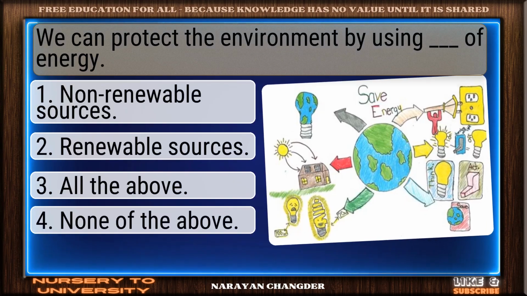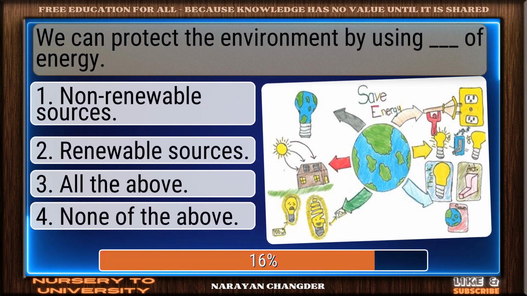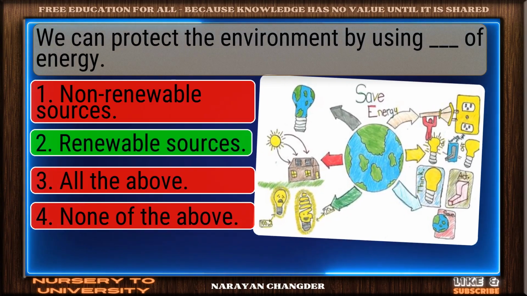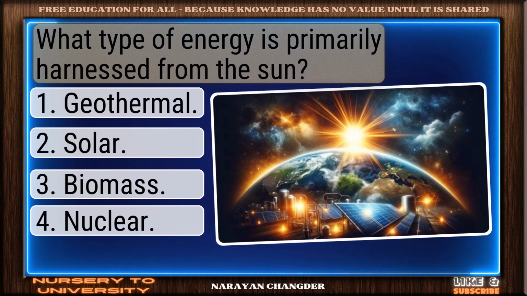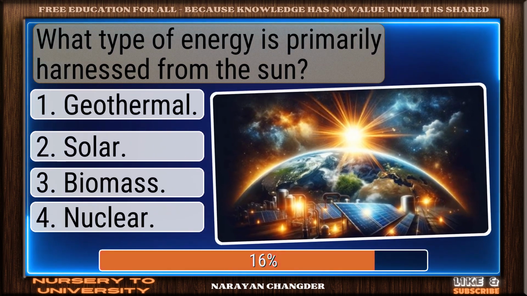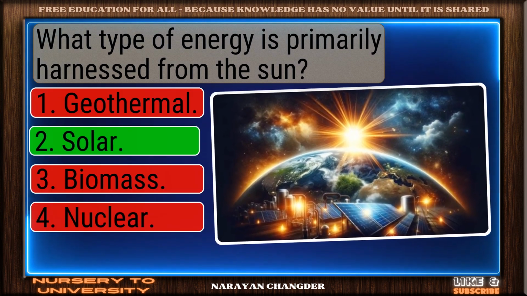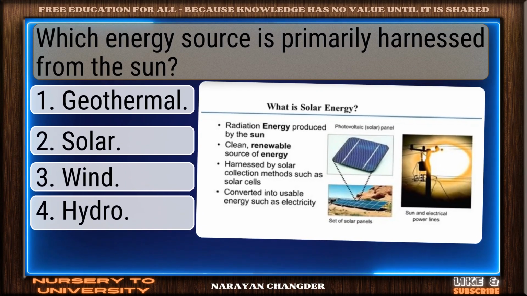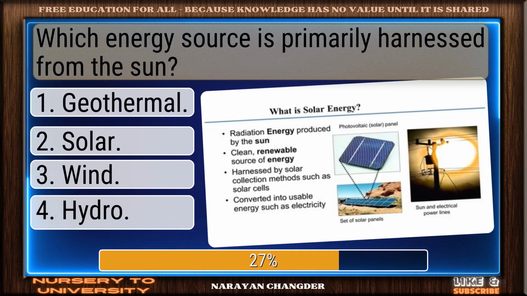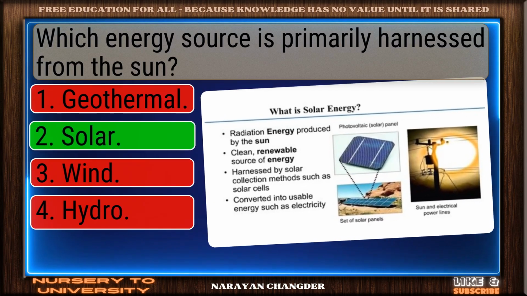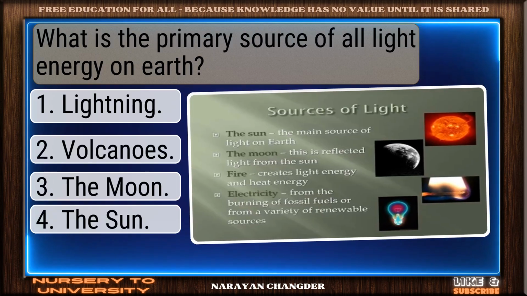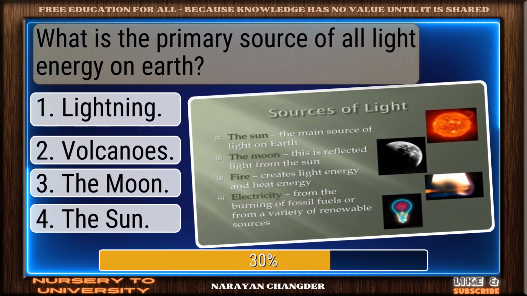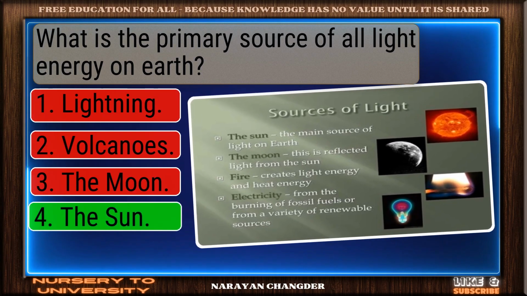We can protect the environment by using ___ of energy. Valid point. Renewable sources is true. What type of energy is primarily harnessed from the sun? Nice work. Solar fits perfectly. Which energy source is primarily harnessed from the sun? Great job. Solar is accurate. What is the primary source of all light energy on Earth? Bravo. The sun is the answer.